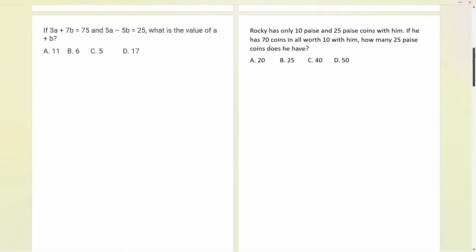In the first question, we'll try to solve the two equations and then move ahead. So this is the first question. Try it. One minute I'm giving you all. Try and tell me the answer. Thirty seconds to go.